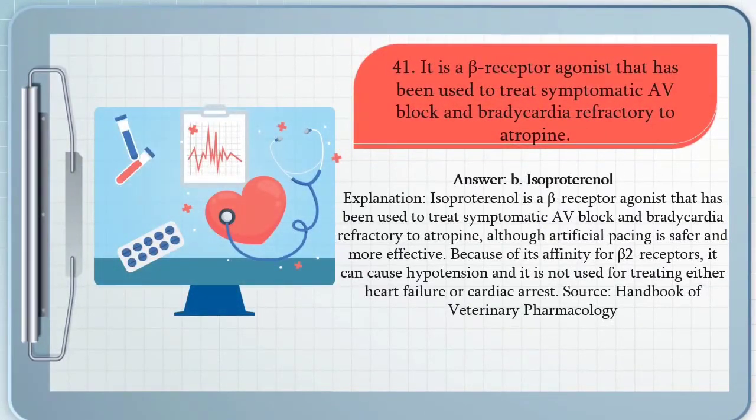Isoproterenol is a beta receptor agonist that has been used to treat symptomatic AV block and bradycardia refractory to atropine. Although artificial pacing is safer and more effective, because of its affinity for beta-2 receptors, it can cause hypotension and it is not used for treating either heart failure or cardiac arrest.